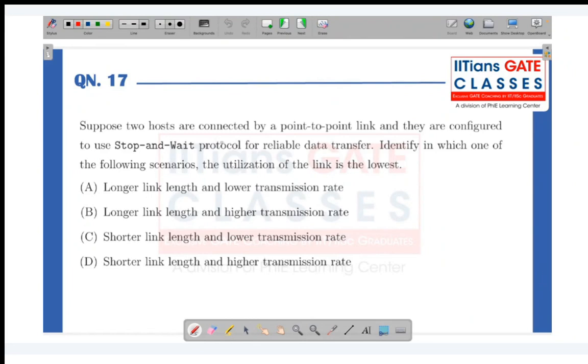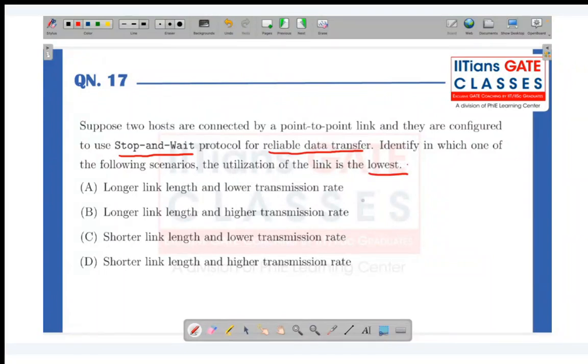So now let's discuss the question. Suppose two hosts are connected by a point-to-point link and they are configured to use stop and wait protocol for reliable data transfer. Identify in which of the following scenarios the utilization of the link is the lowest.